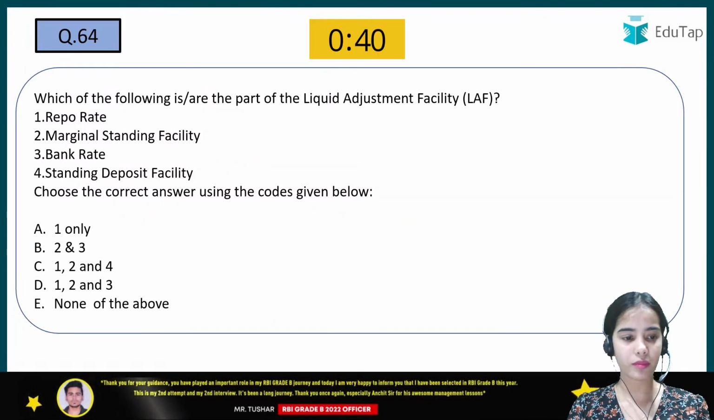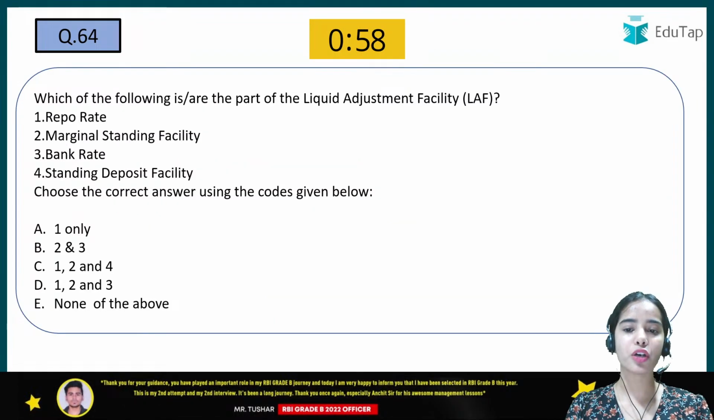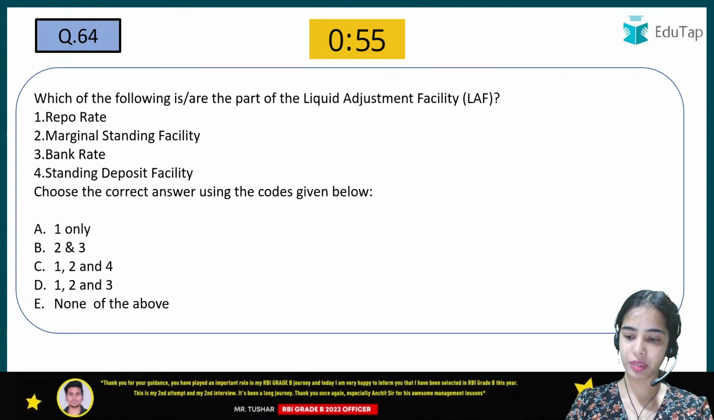Okay. Which of the following is or are the part of liquidity adjustment facility? So you have to tell me this.